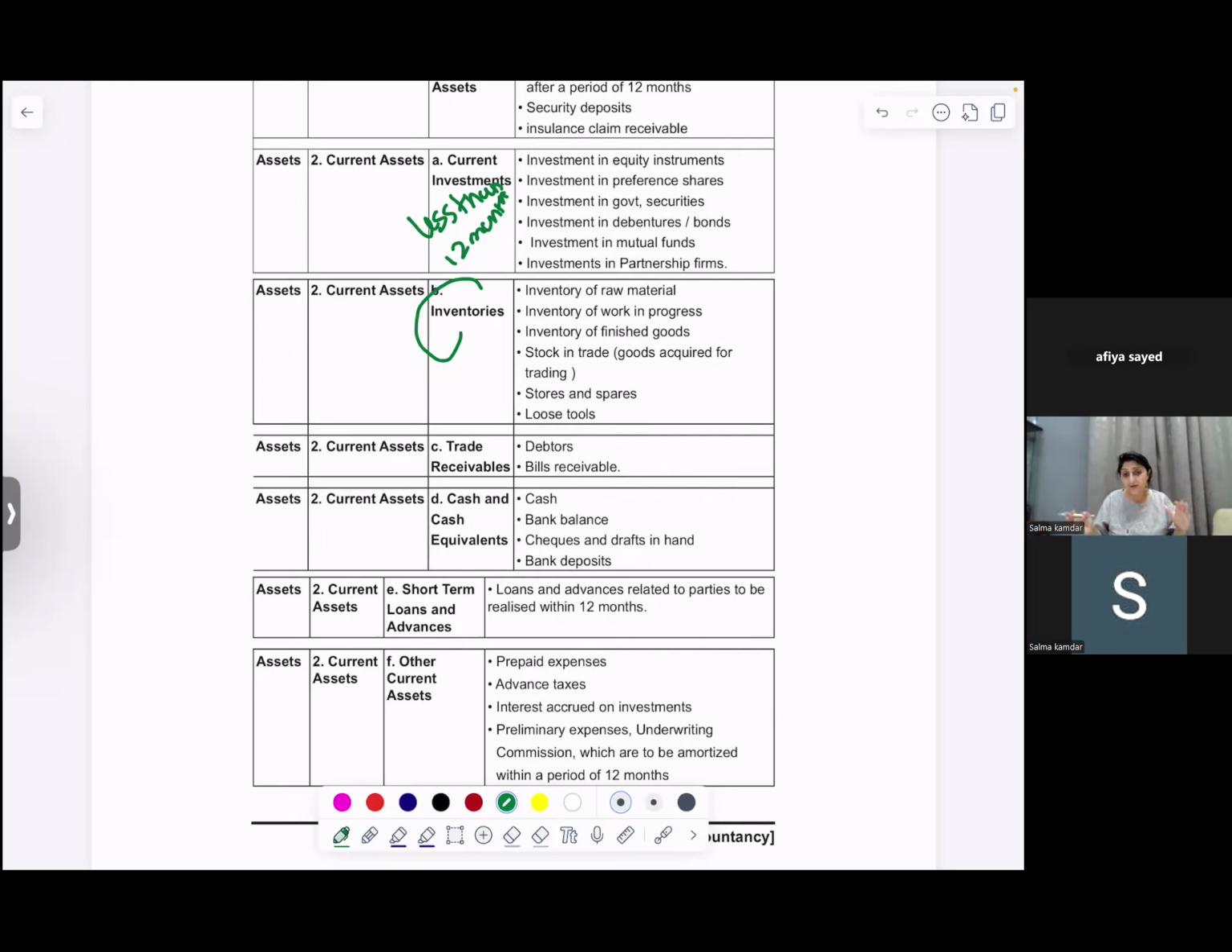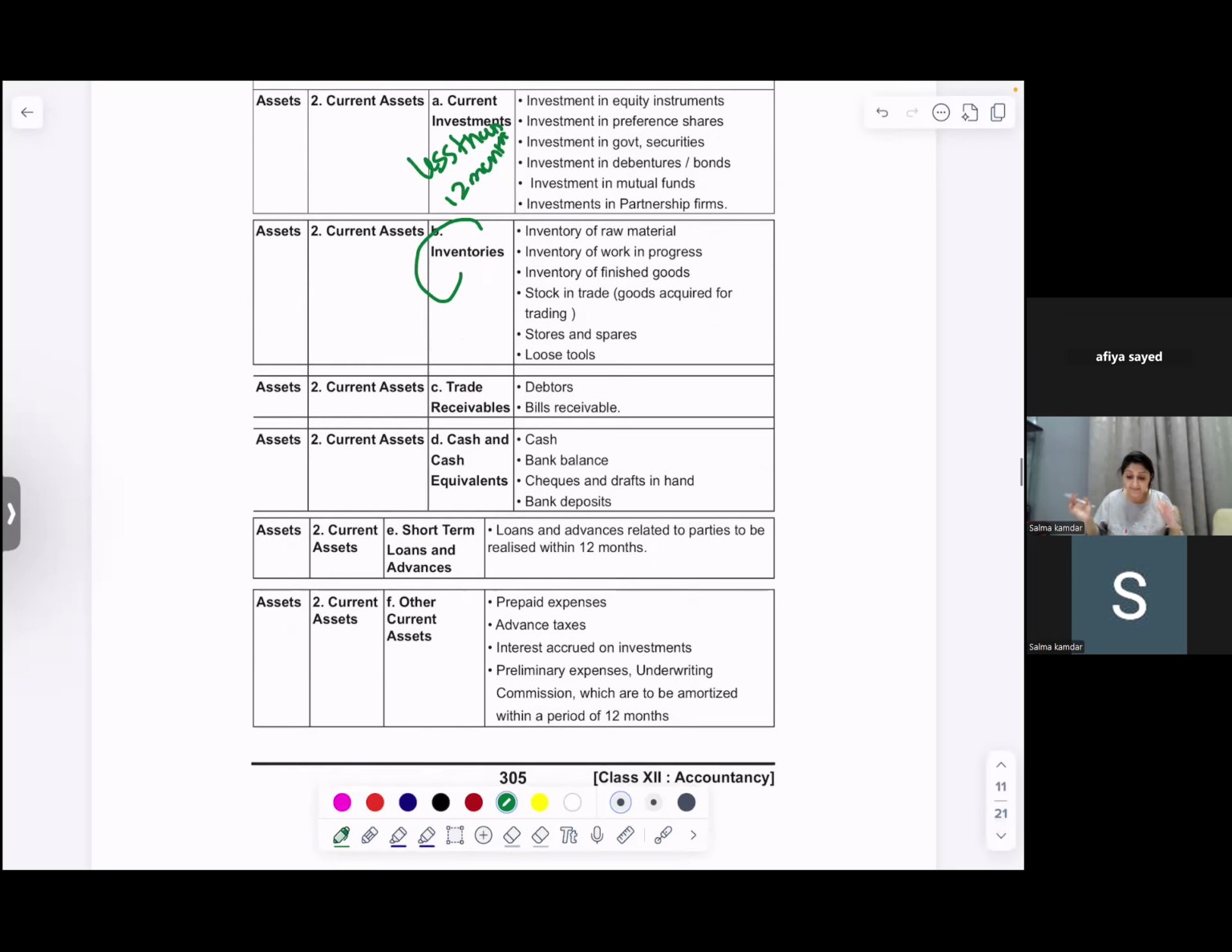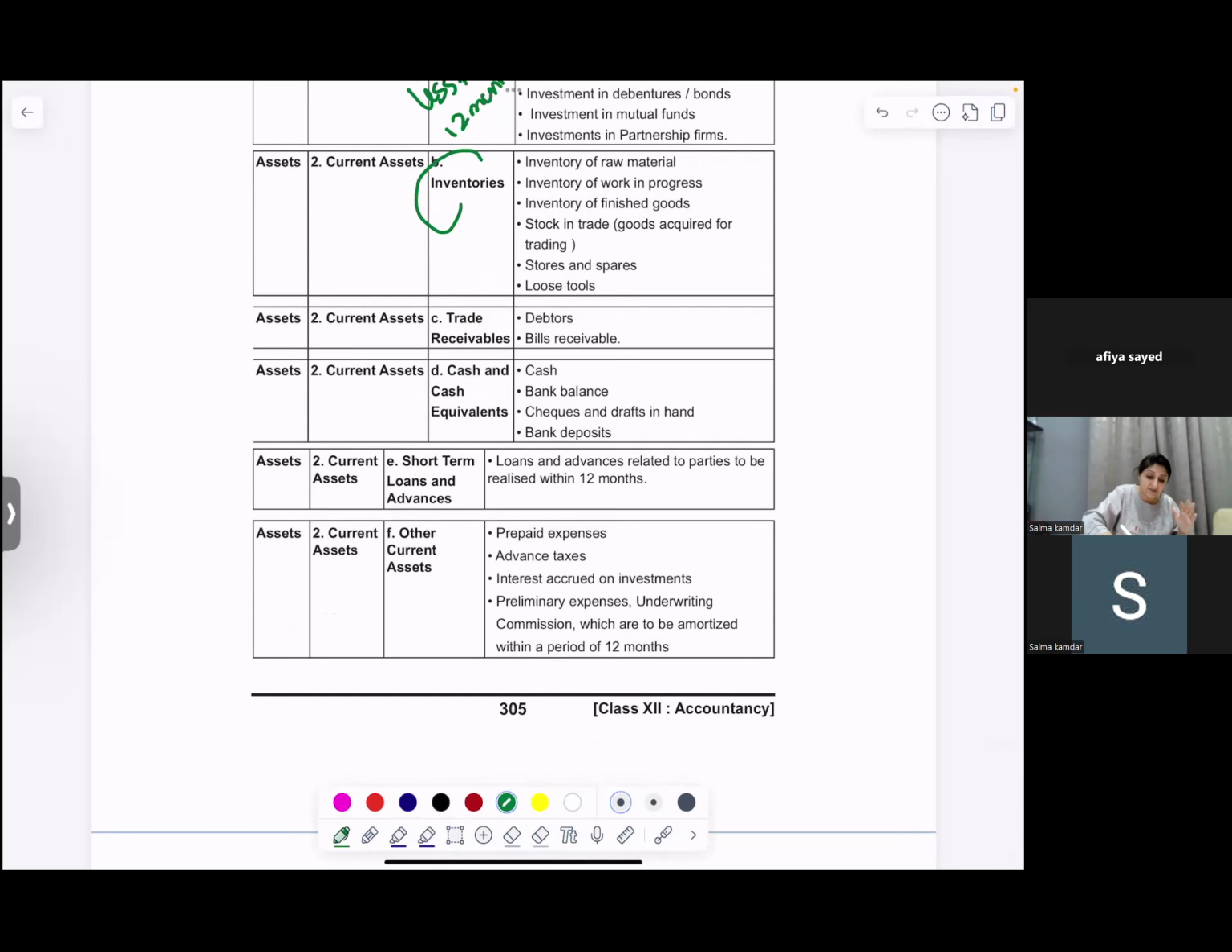Then you have your trade receivables. What was the first C? Current investments, inventories. Trade receivable would be any money that you are supposed to receive from your customers. It includes your debtors, your credit sales, your bills receivable. So CIT, what was your first C?